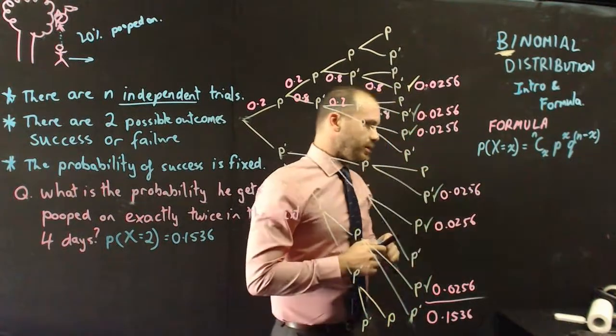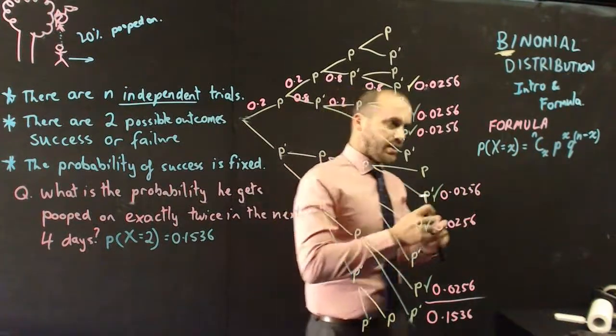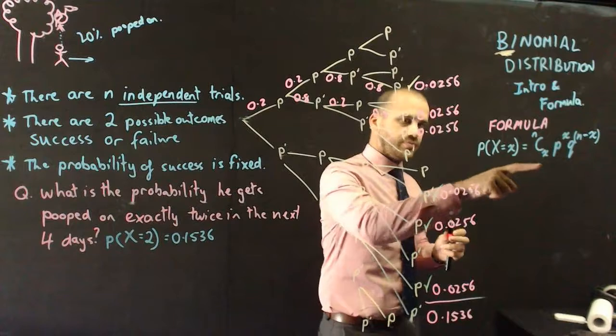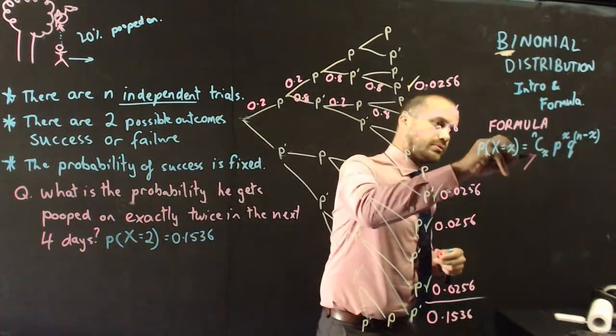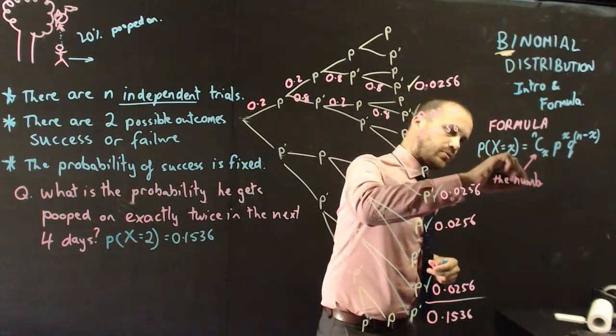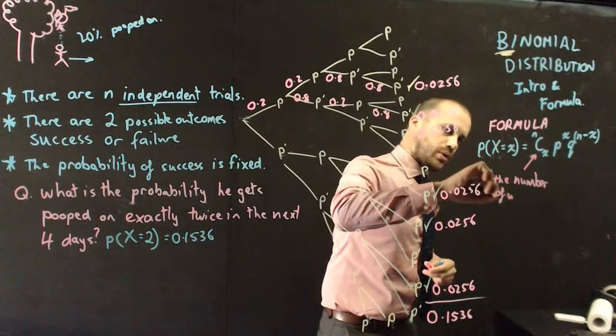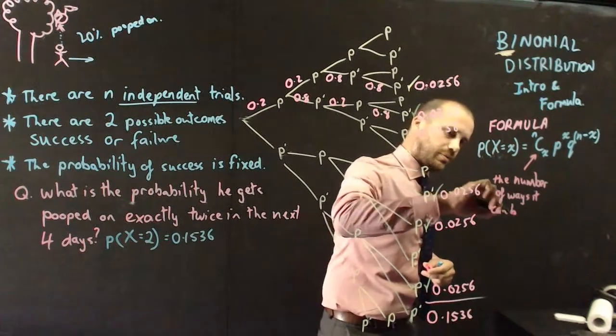Alright, so probably need a few little bits of information about how to interpret that formula. nCx is just the number of ways it can happen.